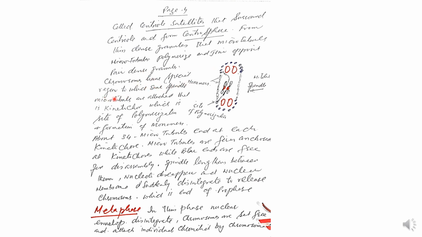Chromosomes have a special region to which some spindle microtubules are attached, and that is the kinetochore. In the chromosome, one chromatid has a kinetochore, a disc-like structure to which this thread, the microtubules, is attached, which extends from this kinetochore to the dense granule.